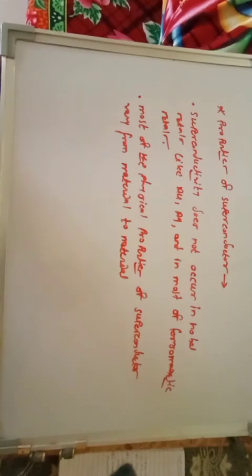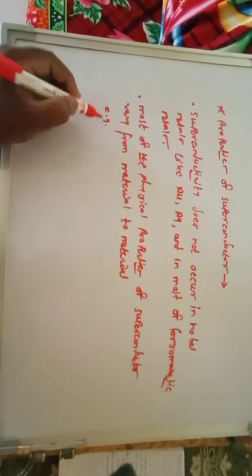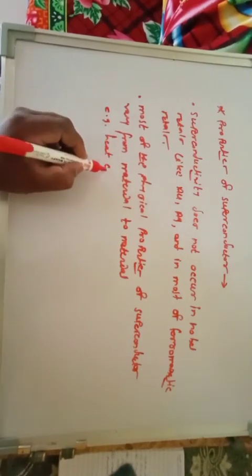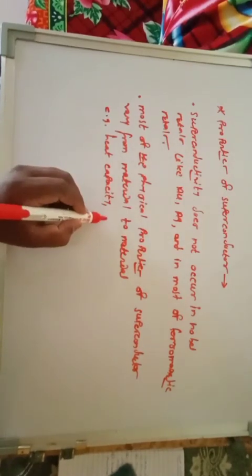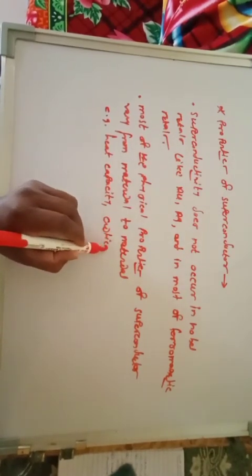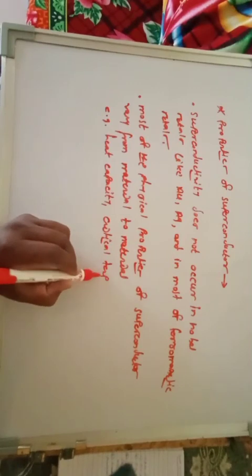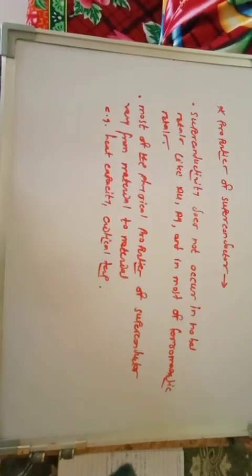For example, heat capacity and the critical temperature. We already discussed that the critical temperature is inversely proportional to the isotopic mass. So material to material, these properties may change. So this is all about the properties of superconductors.